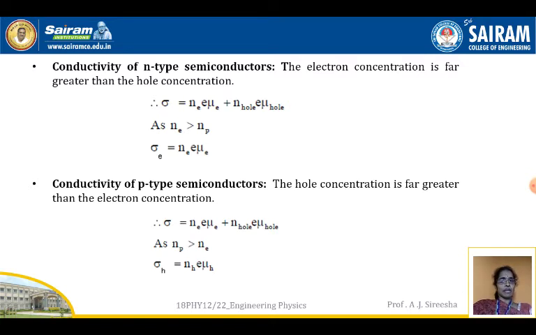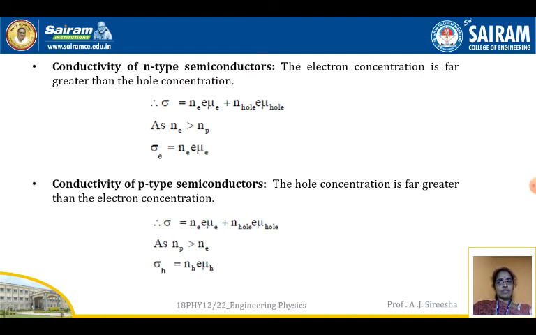for an N-type semiconductor, Ne is more. Therefore, the second term, Nh e mu_h, can be neglected. Therefore, the conductivity of an N-type semiconductor, sigma_e, is given by Ne e mu_e. Mu_e is nothing but the mobility of an electron.